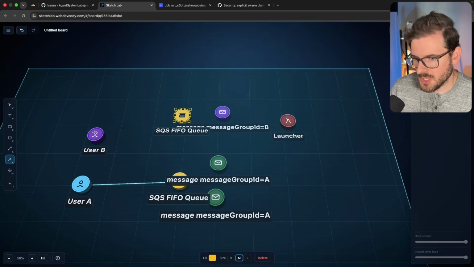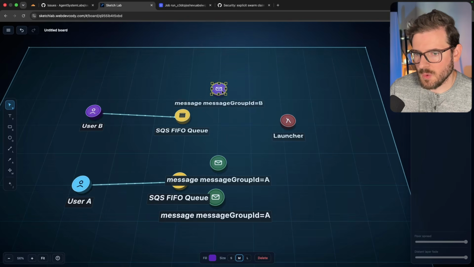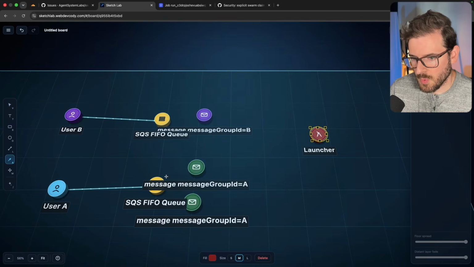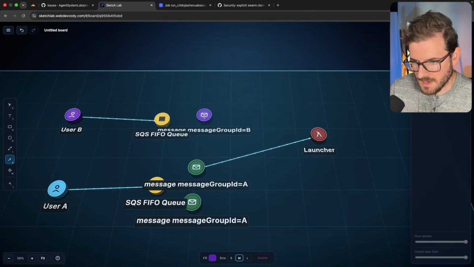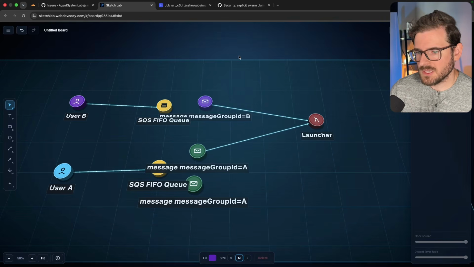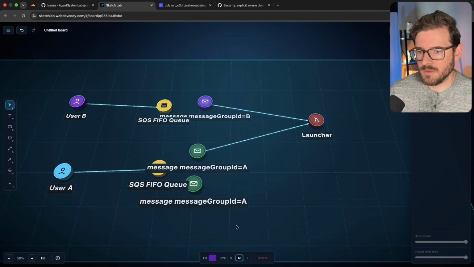Again, it's just one queue in AWS. You only configure one queue, but internally, they have a way to distribute the messages so that when the launcher runs, it can only pull one message at a time from that particular message group ID. So again, this makes our system a little bit more fair because even if this user A is a premium user, they're paying more money, they kick off a ton of messages, that doesn't prevent all these other users who also want work done from getting picked up.